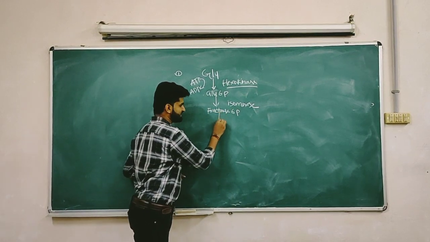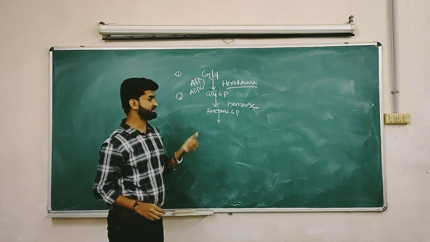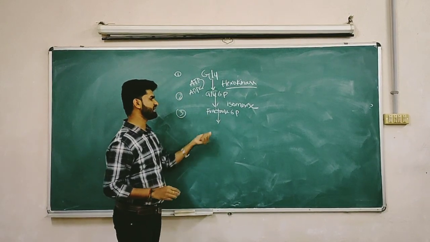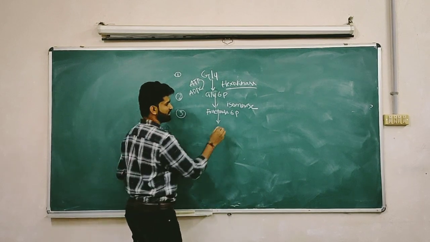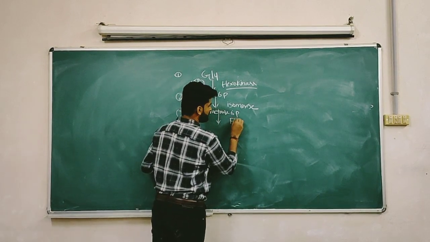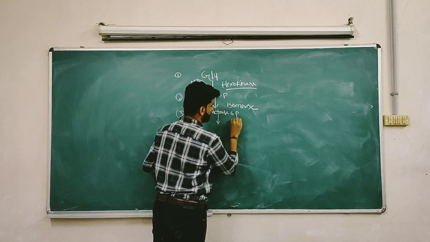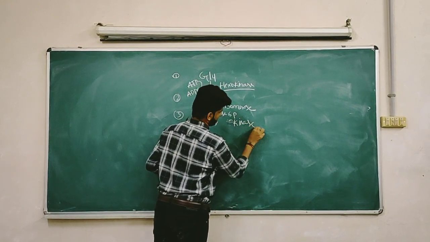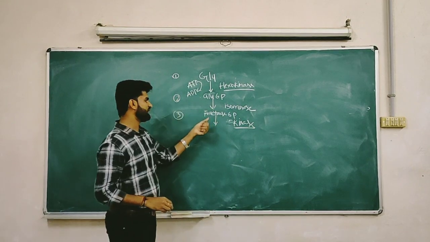The next reaction is phosphorylation. This is the second phosphorylation, the third step. The second phosphorylation is mediated by the enzyme fructokinase.